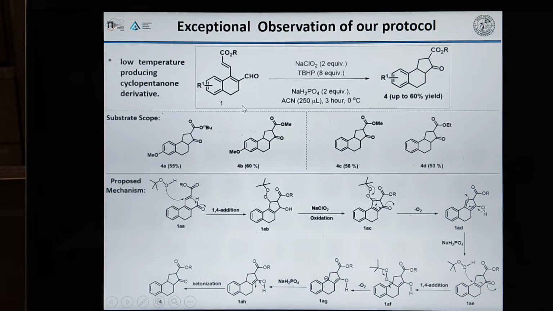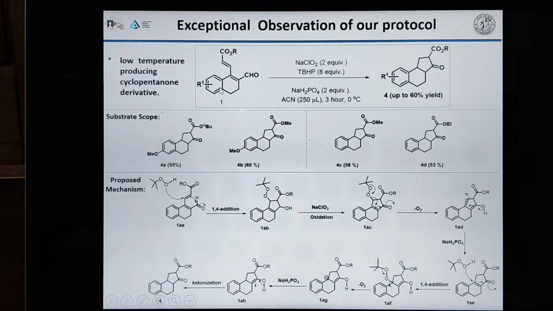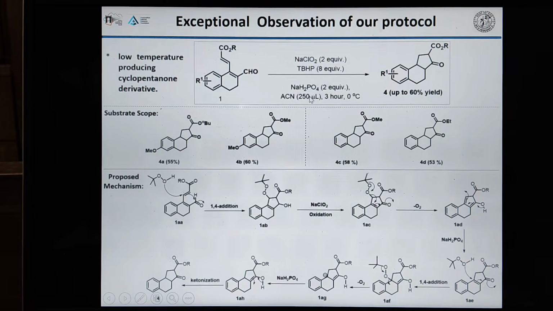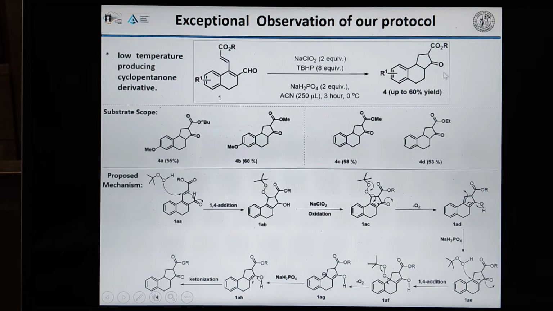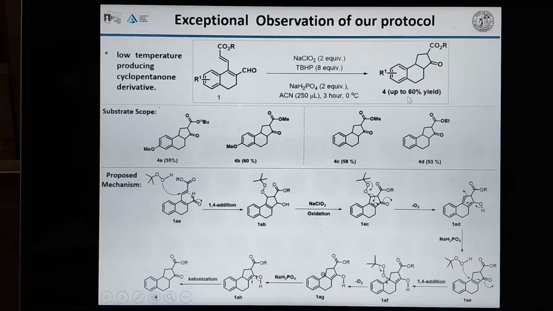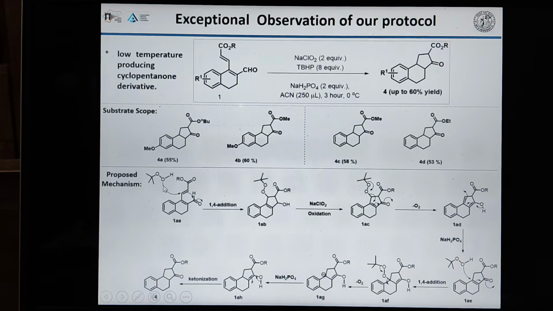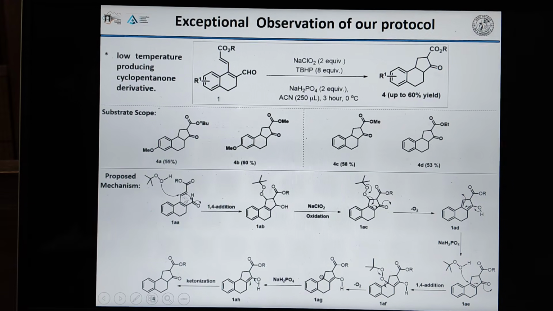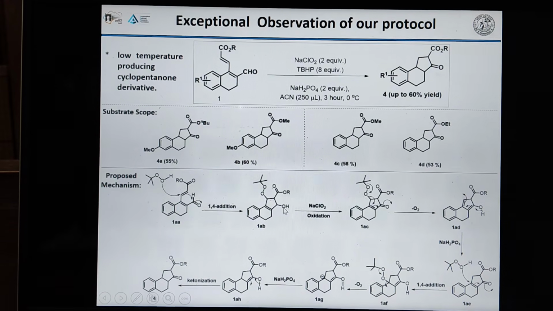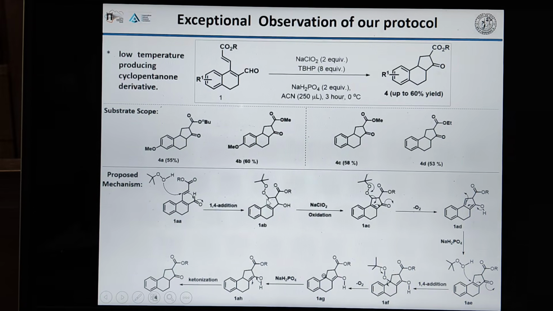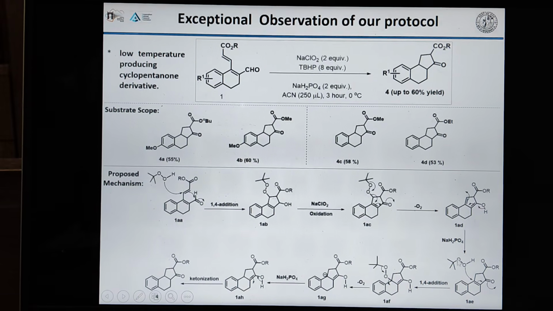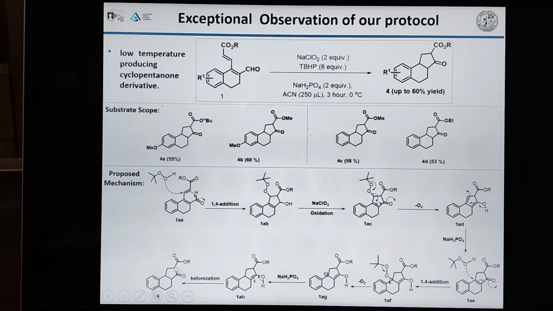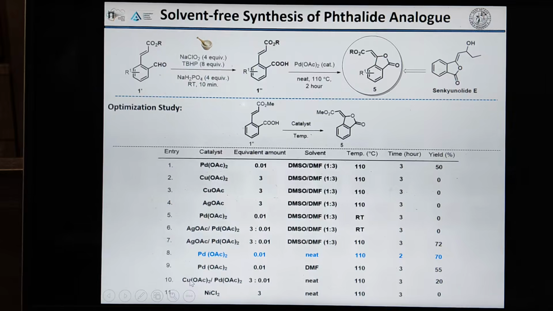And during the reactions, we made serendipitous observations. Here, with lowering the temperature from room temperature to 0 degrees centigrade, we get the saturated analogues of the cyclopentanone derivatives. Here an ionic pathway mechanism has been proposed, where 1,4 addition to the alpha beta unsaturated ester, followed by intramolecular addition to the formyl group, gives the cyclopentanol intermediate, and this intermediate, upon elimination of oxygen, gives the saturated analogues of the cyclopentanone.